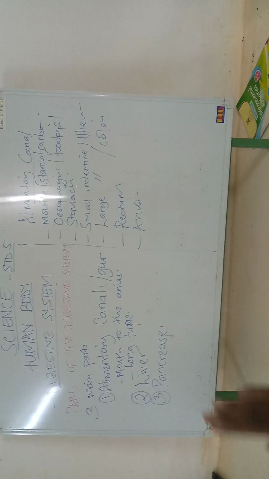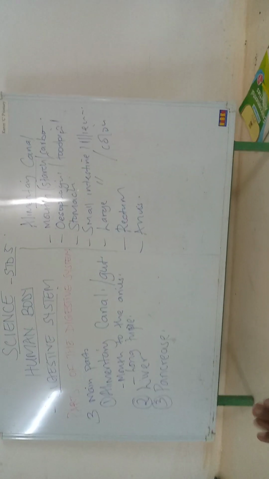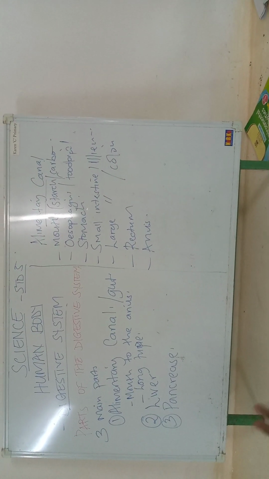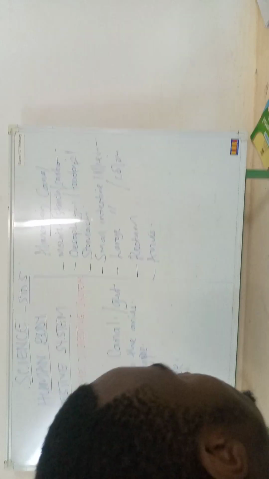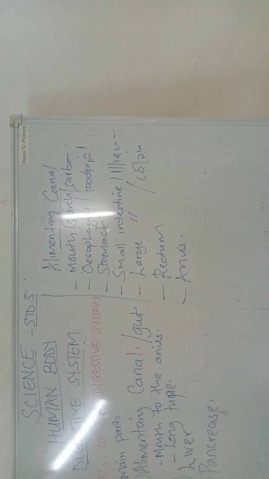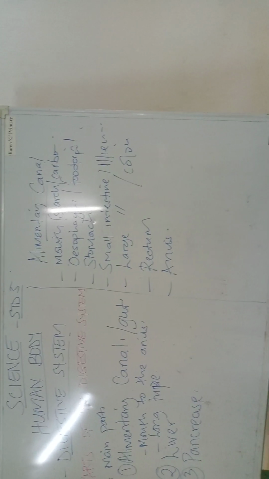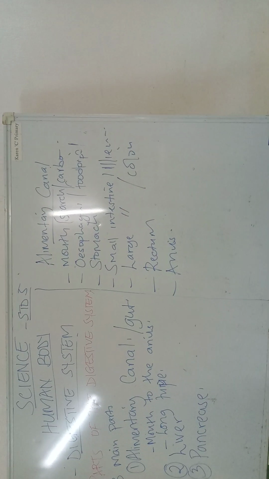Saliva is the digestive juice produced in the salivary glands. Now, we have the esophagus. It allows the passage of food from the mouth to the stomach.